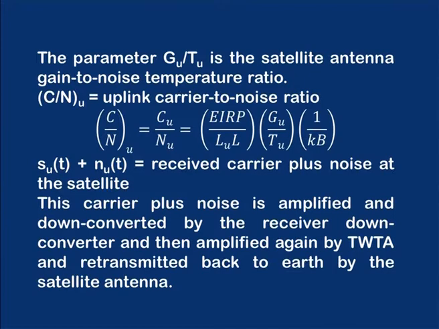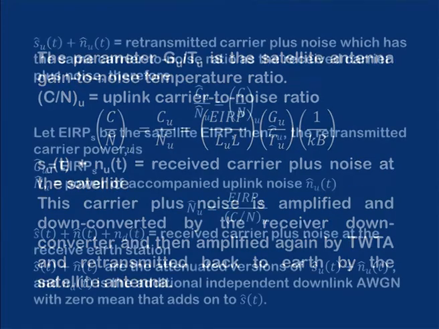Now, SUT plus NUT is the received carrier plus noise at the satellite. This carrier plus noise is amplified and down converted by the receiver down converter and then amplified again by the TWTA, traveling wave tube amplifier, and retransmitted back to the earth station by the satellite antenna.